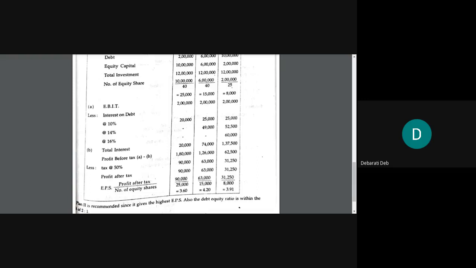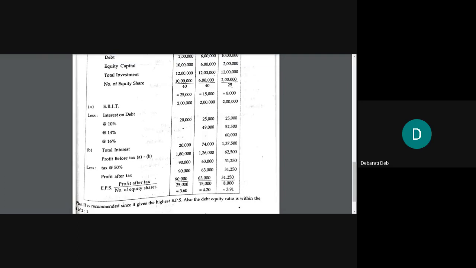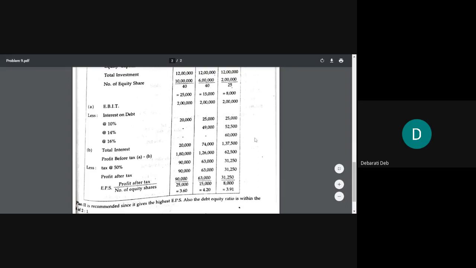Is it clear to all of you? If we do like this, if we avail of all the options available to us, then we will be able to save 10,000 rupees. So we'll do like this. We'll take 2,50,000 at 10% and the rest, 3,50,000, at 14%. Is it clear now to all of you? Yes, ma'am.